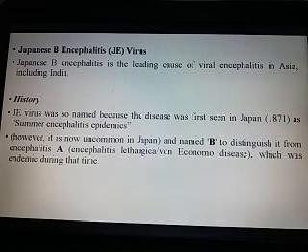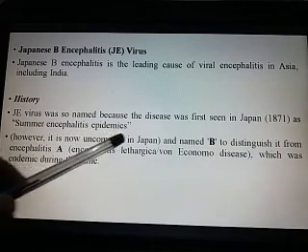And students, you must know why this virus is known as Japanese B encephalitis. Actually, this virus was named Japanese encephalitis because it was first observed in 1871 in Japan, and the earlier name was summer encephalitis epidemics.